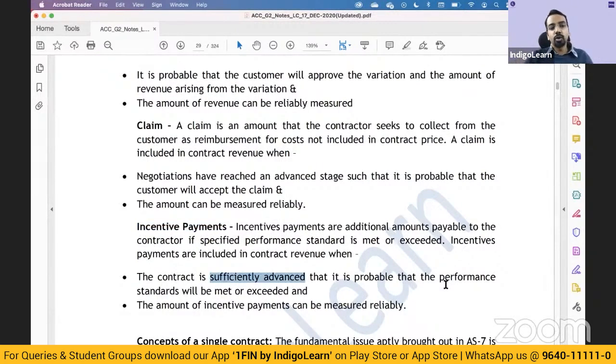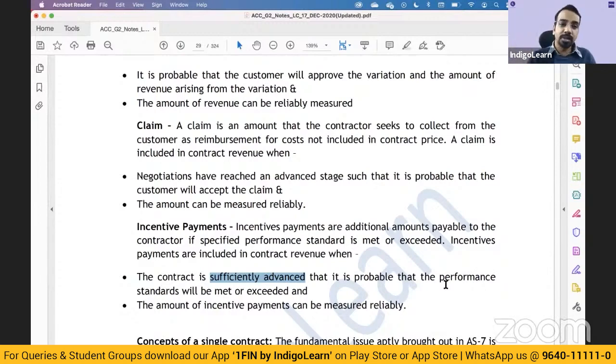So you can't say that today I'll start the contract, and today itself I've got extra workers and extra machinery, and today itself I want to recognize this incentive benefit. I cannot do that. It has to be in a sufficiently advanced stage. Let us say all the pillars have been poured, slabs have been poured, only a few small parts are left over, which can be completed in the given 1 year period of time. In that case, I can recognize the incentive. Otherwise, I cannot recognize it. And obviously, it has to be measured reliably.